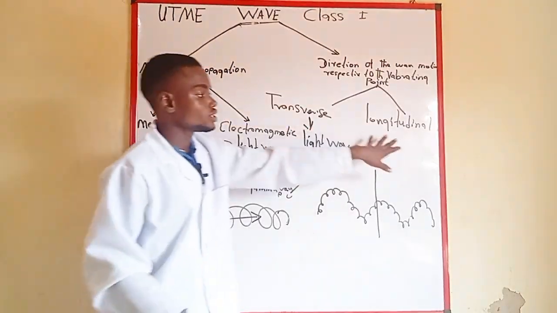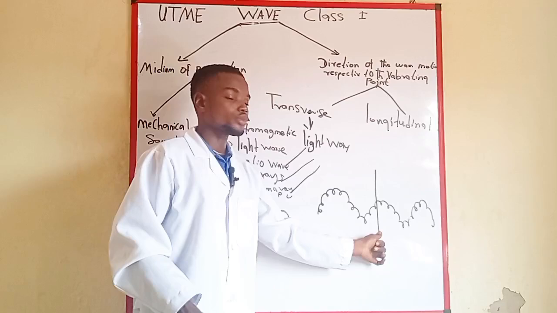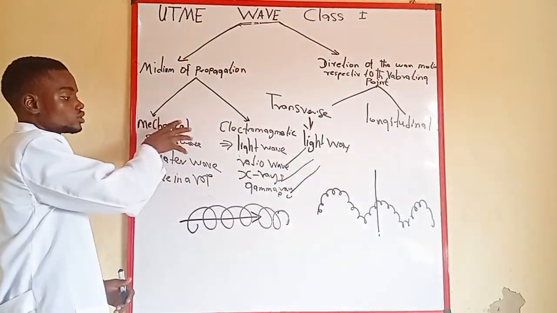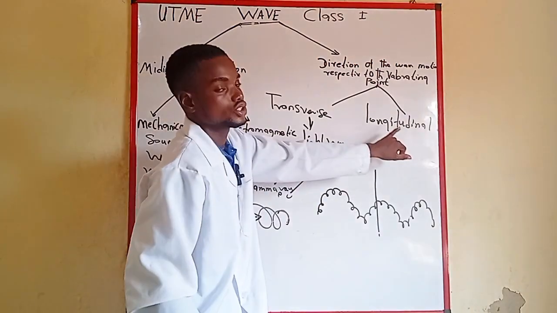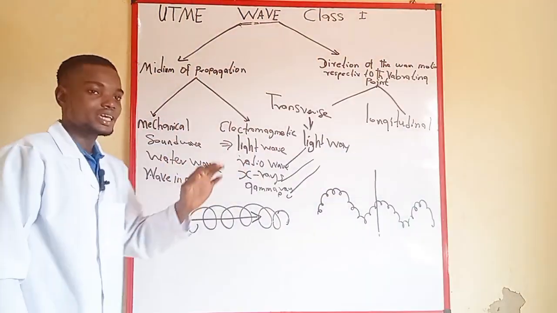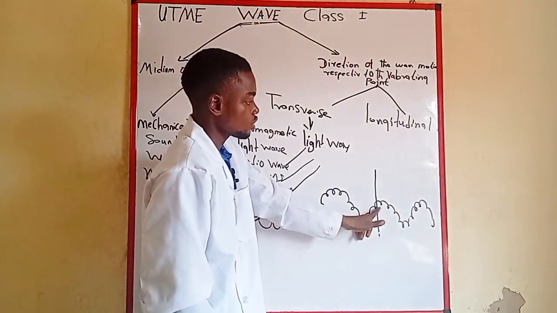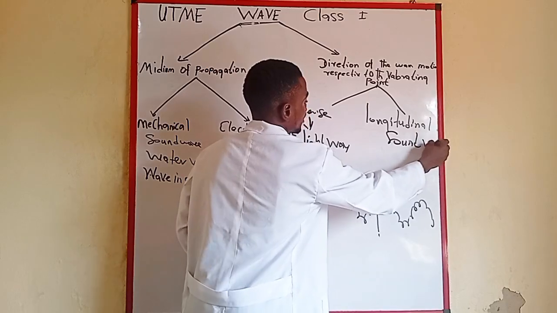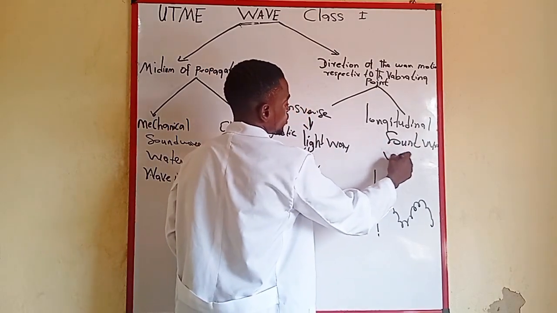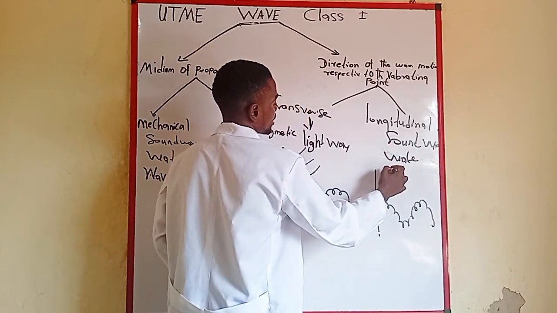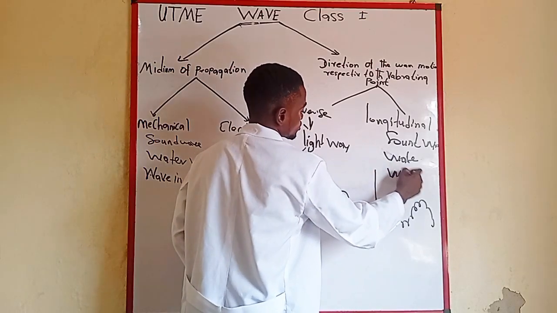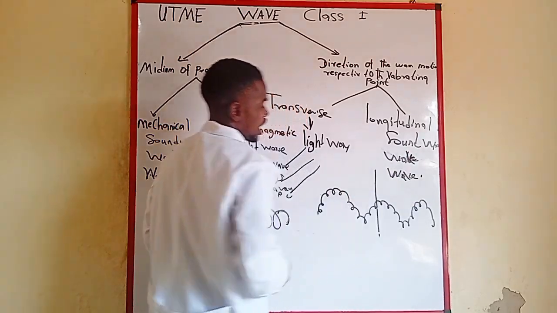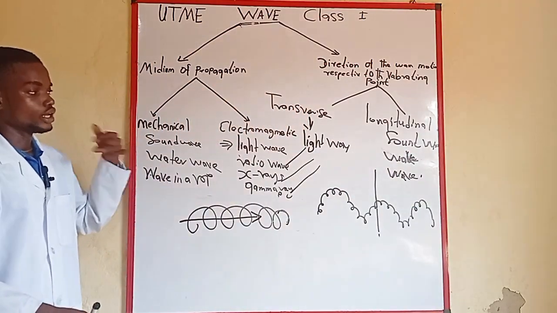All right. Now, longitudinal waves, which are waves that travel in the same direction as the point of vibration, are also the same thing as mechanical waves. So you have to know that all mechanical waves are longitudinal waves. So we can also have the same examples as sound wave, water wave, wave on a string, and wave in a rope.